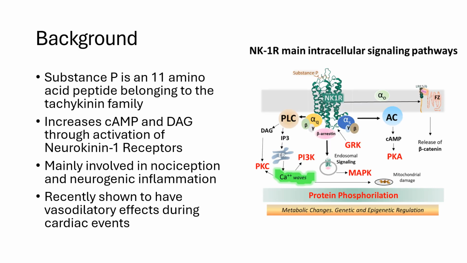So, what is substance P? Substance P is an 11 amino acid peptide that is part of the tachykinin family. It has a slew of physiological effects, but mainly has been known for pain modulation and neurogenic inflammation. These effects are due to the binding and activation of neurokinin 1 receptors, which increase cAMP and DAG concentrations.